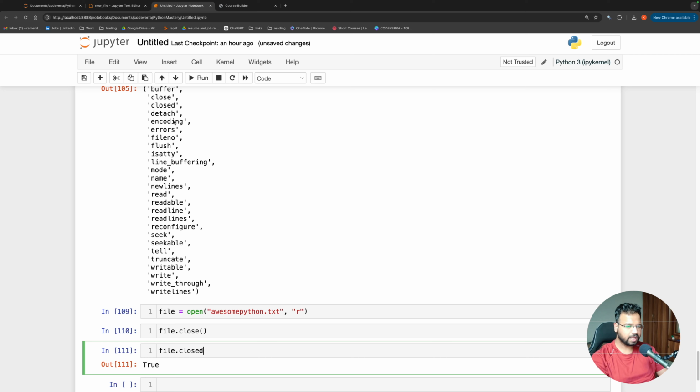Again, not very important. Encoding is used to check, like I told you, whenever we have any kind of string in Python, when we are storing it, it is stored in an encoded way, and then when we are reading it, we decode it back. So there are multiple different types of encoding. One common encoding that we are using is UTF-8.